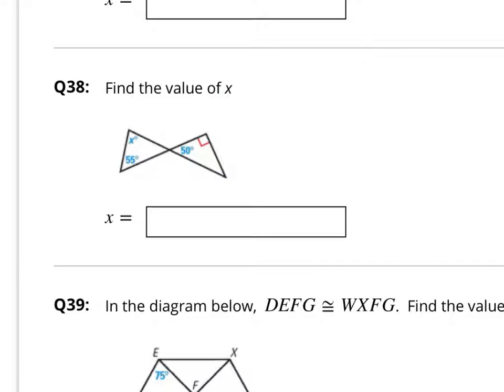Question number 38. You need to find the value of x. This angle right here is going to be 50 because of the vertical angles theorem. When 2 lines cross, the angles that are back to back are equal. So use 50 and 55 and subtract those from what? Hopefully you're thinking 180. That will give you x.